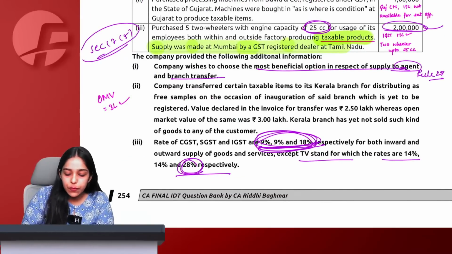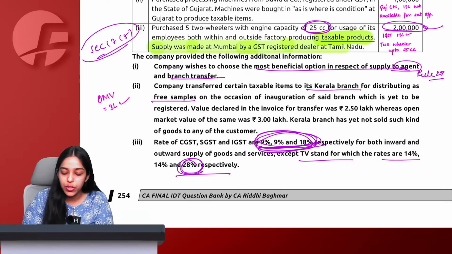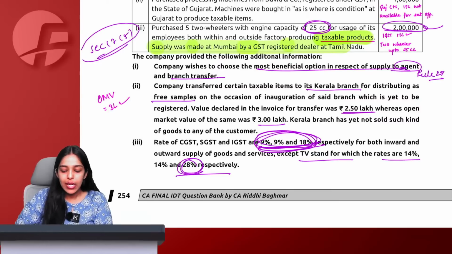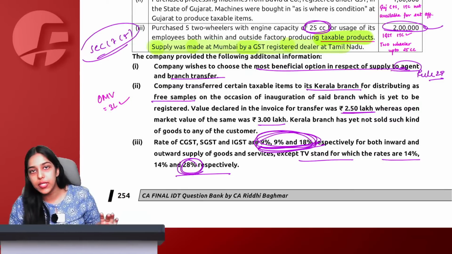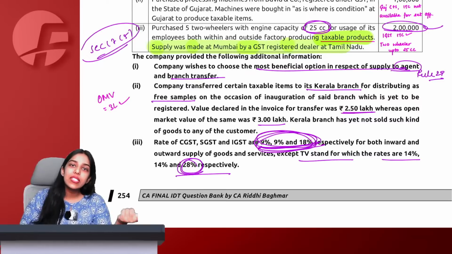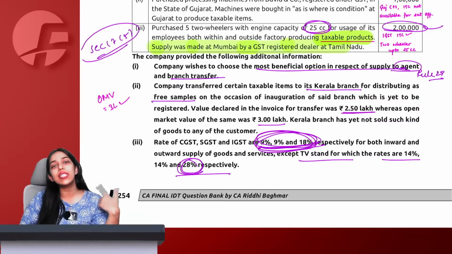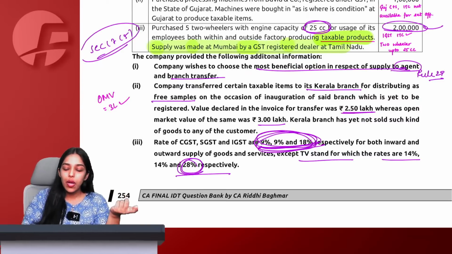Then company transferred certain taxable items to its Kerala branch for distributing as free sample on the occasion of inauguration of the said branch, which is yet to be registered. Value declared in the invoice for transfer was 2.5 lakh, whereas open market value was 3 lakh. Kerala branch has not yet sold any such kind of goods to customers. Same PAN, separate registration, distinct person. We have supplied to our own distinct person. Now supplying to own distinct person simply means you have to consider rule 28 to determine value of supply.